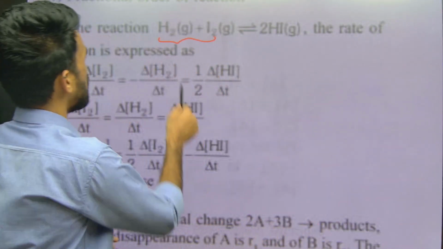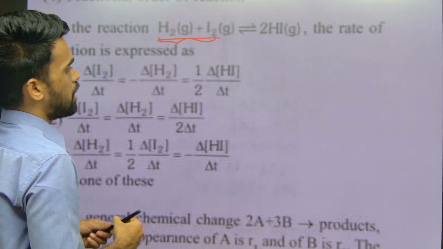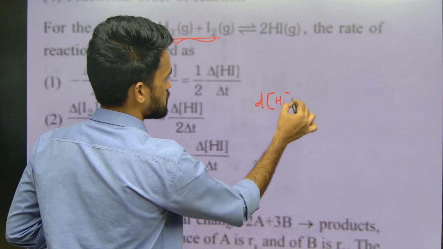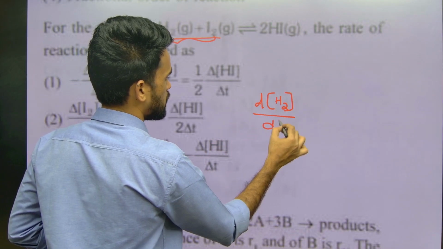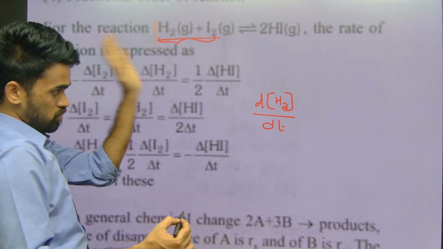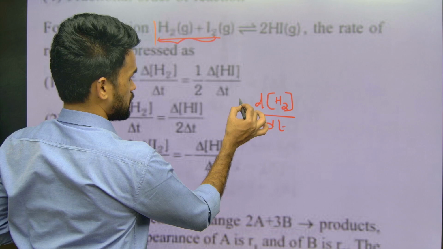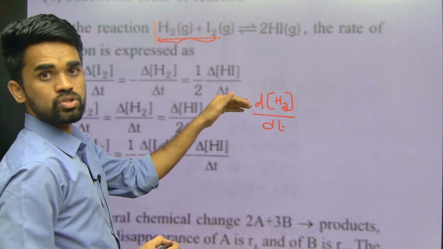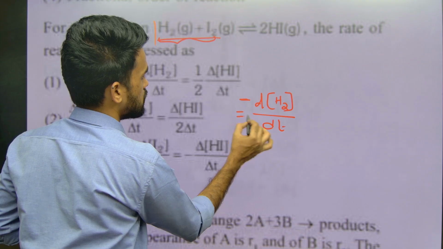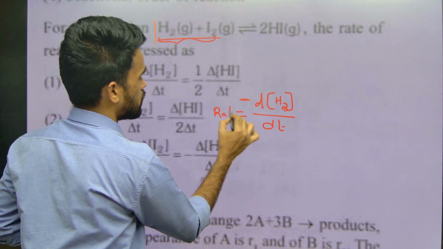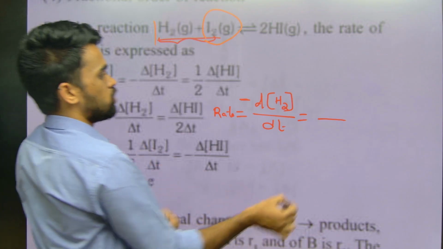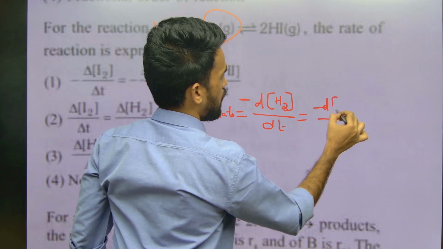Right now, what are the reactants we have? H2 and I2. So that is d[H2], the change in concentration of hydrogen with respect to time. What is the stoichiometry here? Nothing is written, so it is 1. So this is the concentration of H2 changing with time. Since it is a reactant, its concentration decreases. So this is the rate, which equals, one more reactant is also there, I2, minus d[I2]